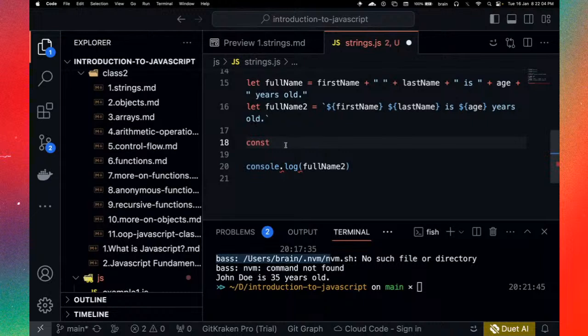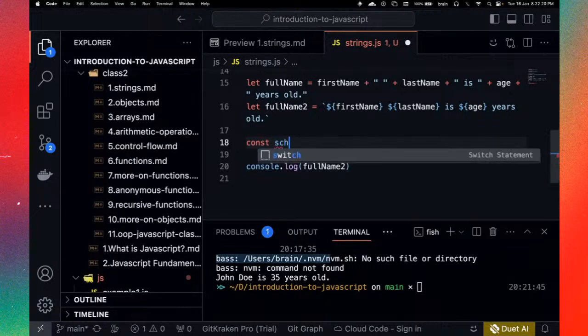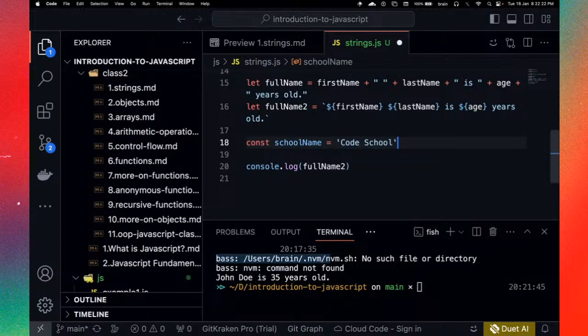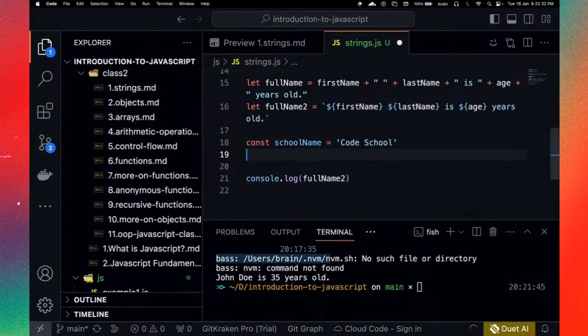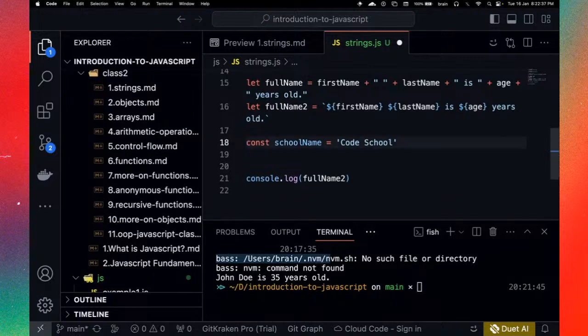Okay, so I have const, and I can simply say something like const. Let's say we have a particular string that should be a constant. Let's just call that school name. So let's just assume the school name is constant, right? And it is a constant, which means we actually don't want to change this, right? I don't know if you have used some language like Python, you realize that yes, you can make a couple of adjustments even when you try to make something constant because it doesn't really support constant by default.